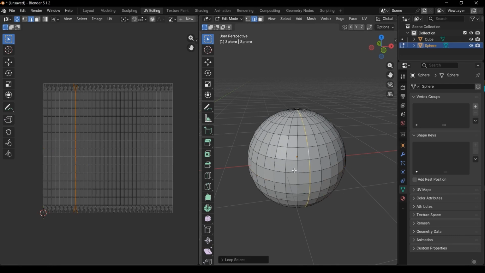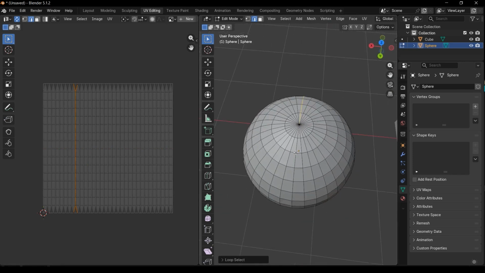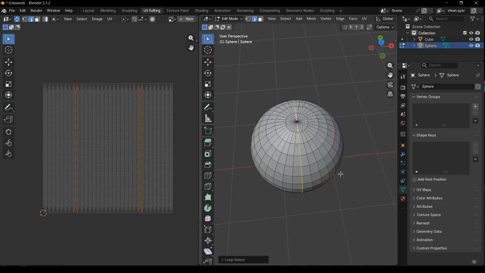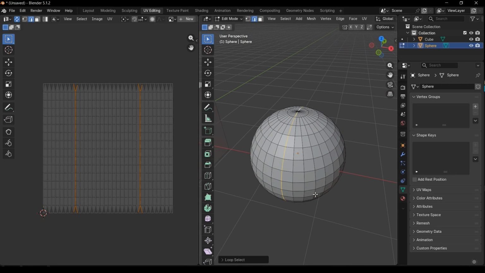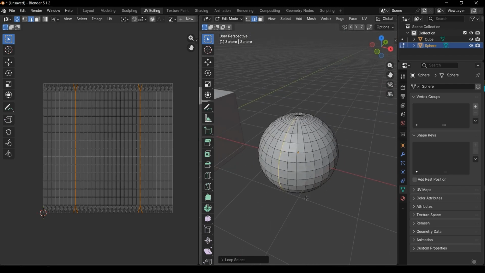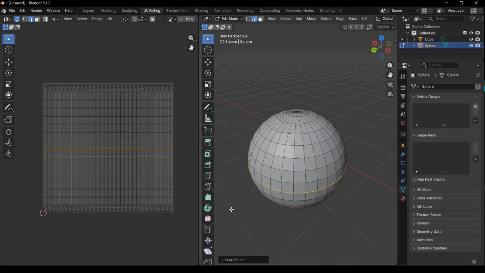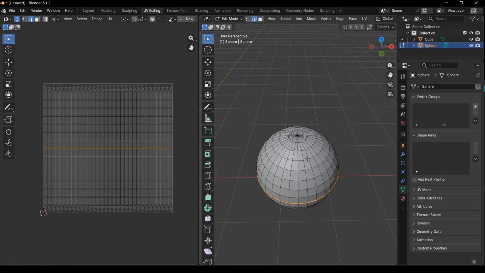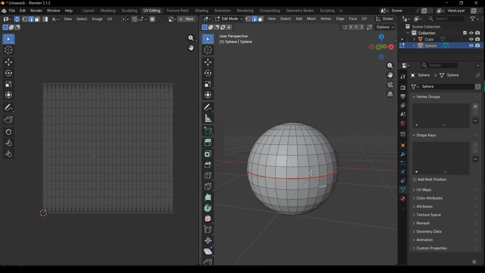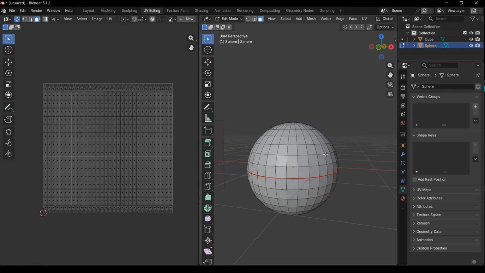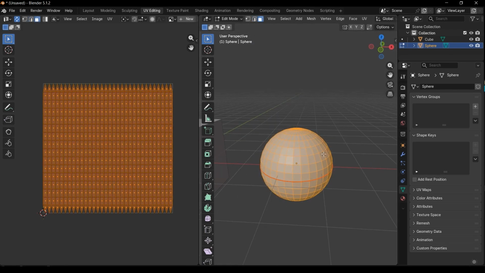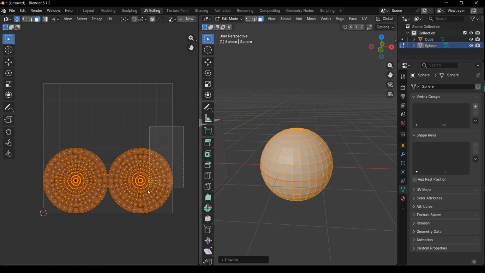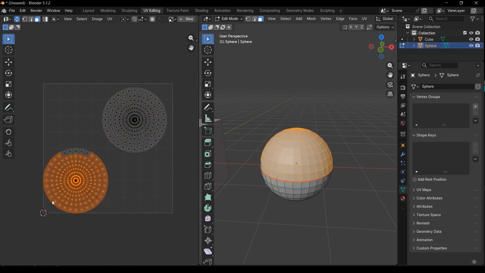You can press Alt and left click to create the seam, or press Shift and Alt. Here you can create the UV based on the vertical edges. This kind of works, but the horizontal edges is better. Right, press U and mark seam, and then here we need to select the face mode and press A and press U and unwrap angle based, and here we have 2 UV islands.